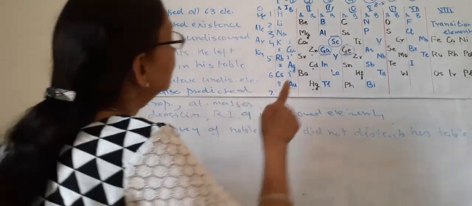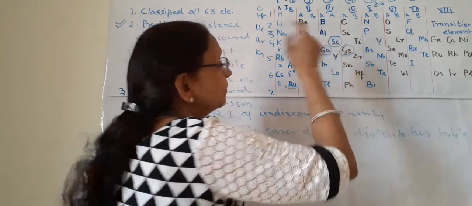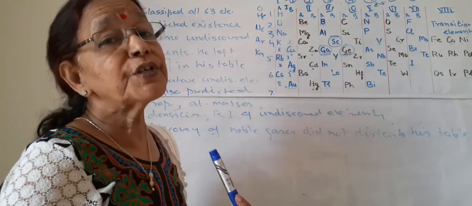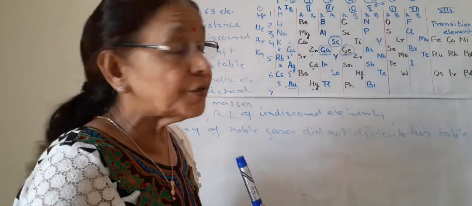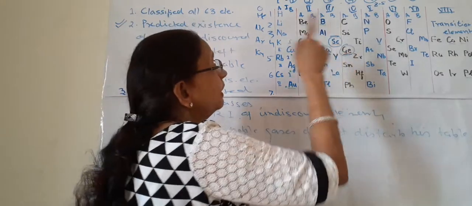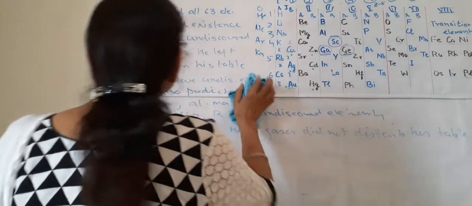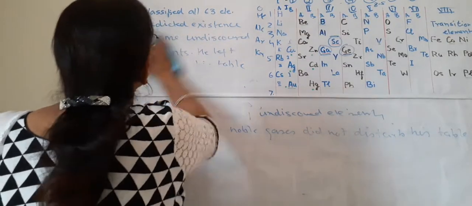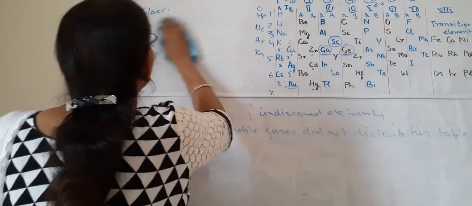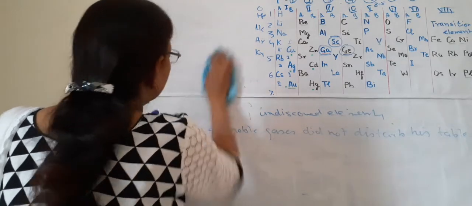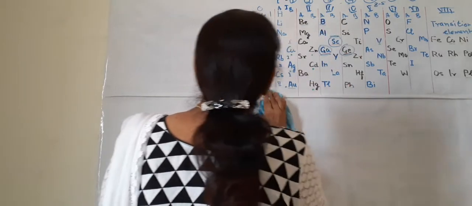Now we will discuss these three elements which were discovered later, from where Mendeleev left gaps. We will see what this is. These are asked many times. So we will see these gaps.